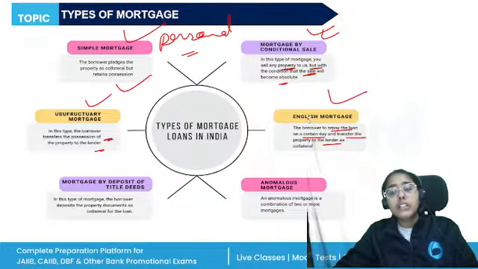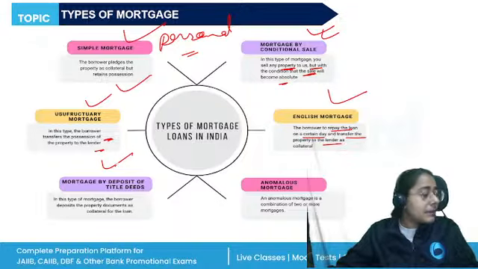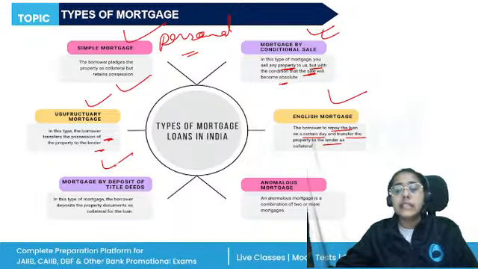Then we have the mortgage by the deposit of title deeds or equitable mortgage, where only the title to the property is kept as a mortgage. This applies in particular towns, Calcutta, Madras, and Bombay, and any other stated by the state government. So the mortgager delivers the documents of the title to the immovable property.